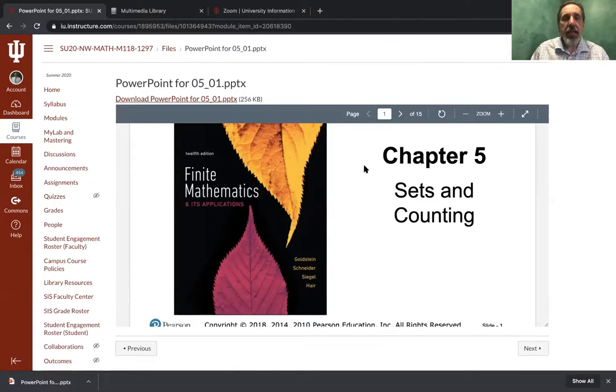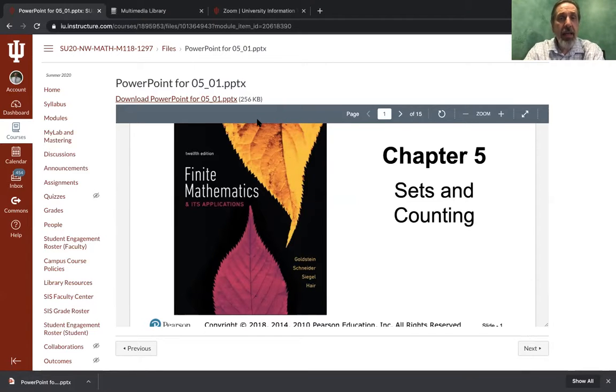It is important that you get the MyMathLab access code for this book. You do not have to own the physical book. If you don't own the physical book, that's okay, but you have to get the MyMathLab access code, which can be purchased through the Pearson website, or you can buy it at the IUN bookstore. But that will give you a copy of the e-text. So you'll have the textbook right there on your computer, and it will grant you access to all of the homework assignments. So it's critical that you get that access code.